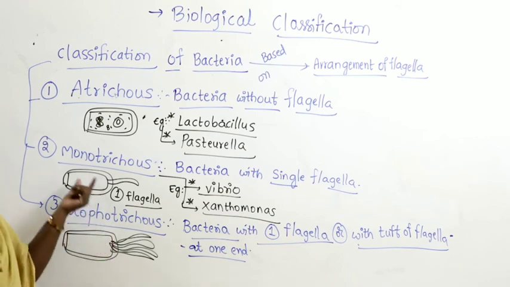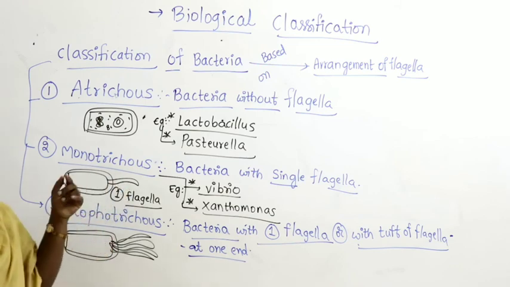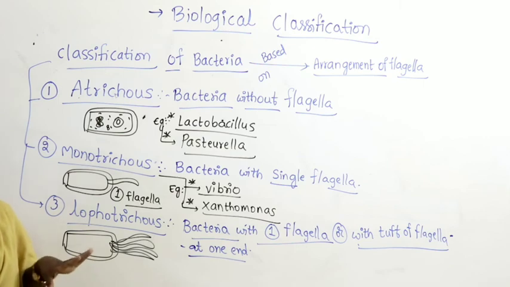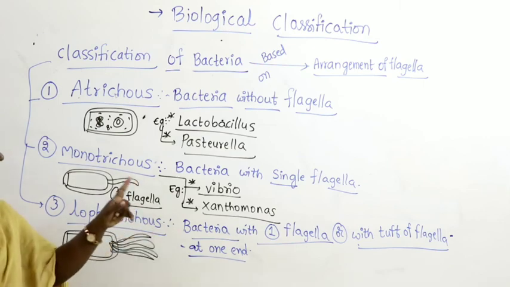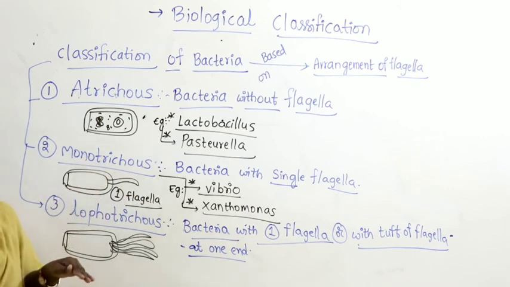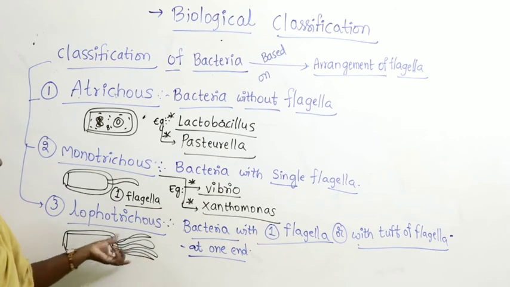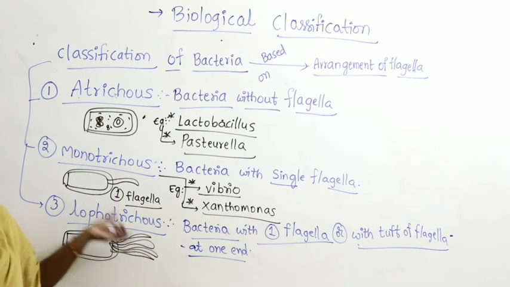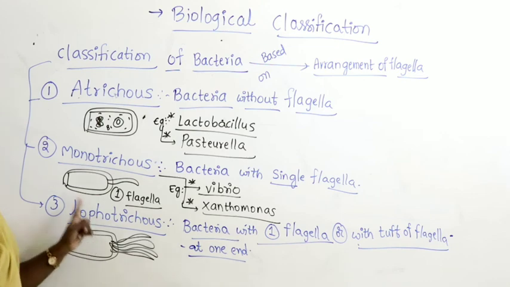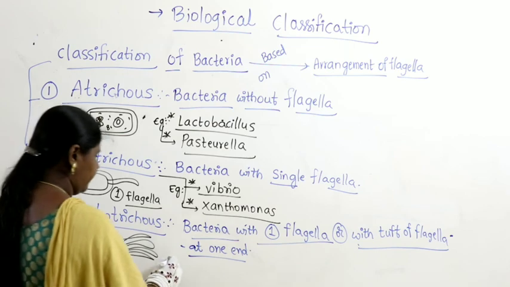Sometimes you find bacteria with a combination of many. Bacteria with one flagella at one corner also comes under Lophotrichus, but mostly we call that Monotrichus. Or if a tuft of flagella occurs at one corner of the bacteria, then it's said to be Lophotrichus.